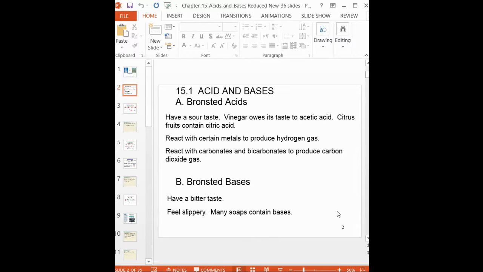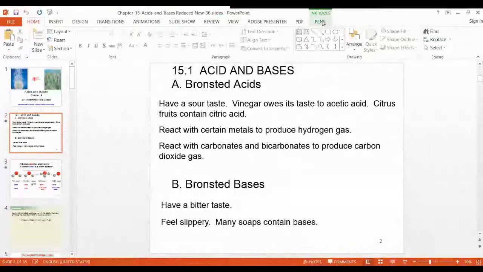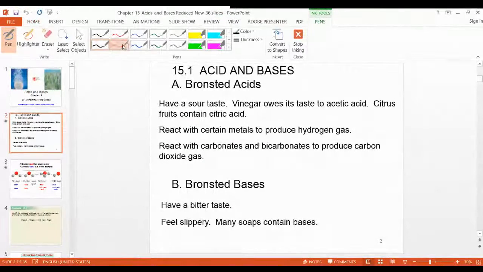An acid reacts with certain metals to produce hydrogen gas. This is a general property. The question may be asked in the exam as a multiple choice question. If any acid reacts with any metal, hydrogen gas is always produced. Here is an example I will give you.